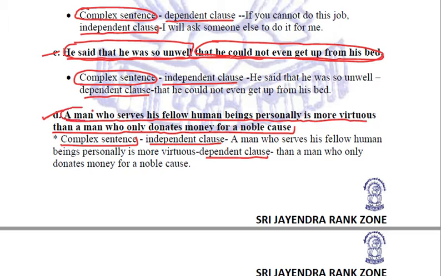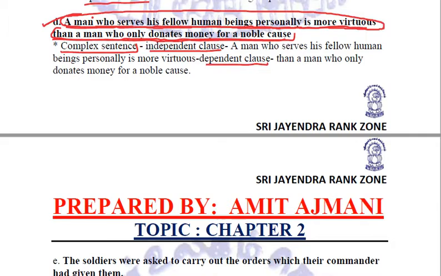The first part, a man who serves his fellow beings is more virtuous, is an independent clause. And the remaining part, than a man who only donates money for the noble cause, is a dependent clause. Hence, the sentence is a complex sentence.